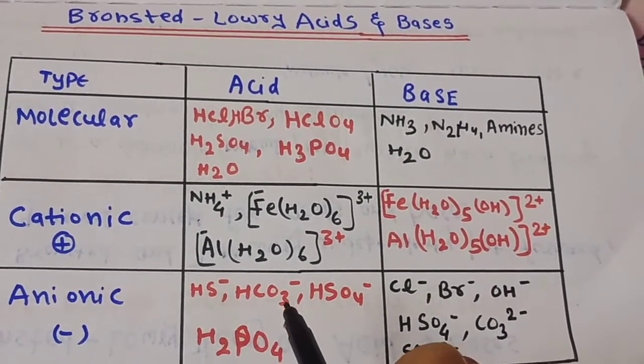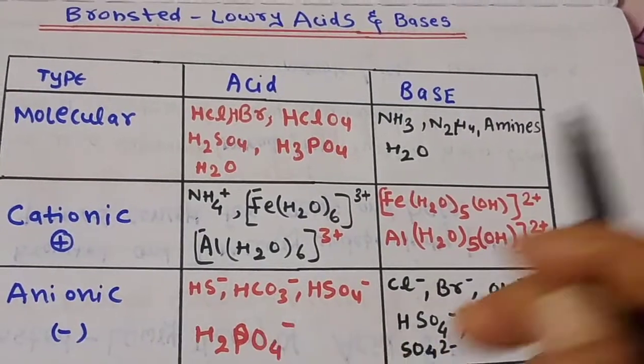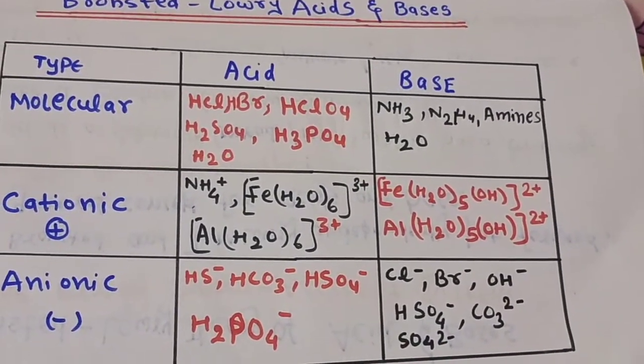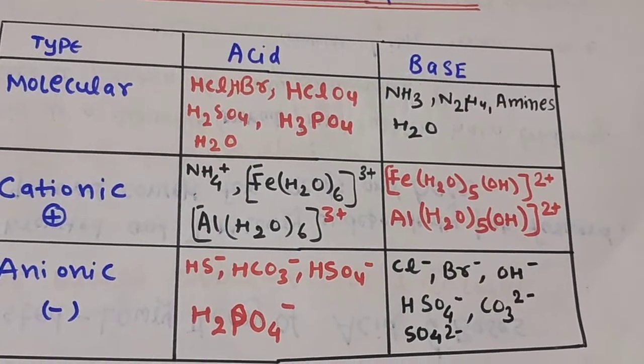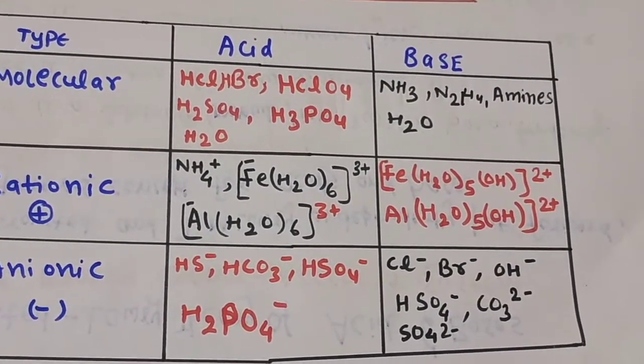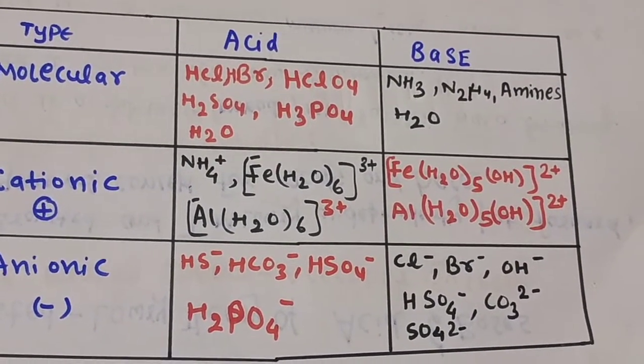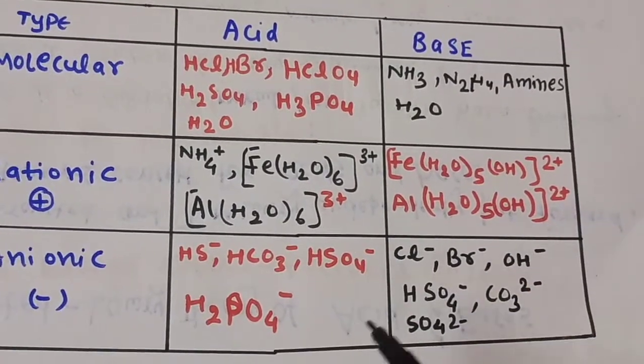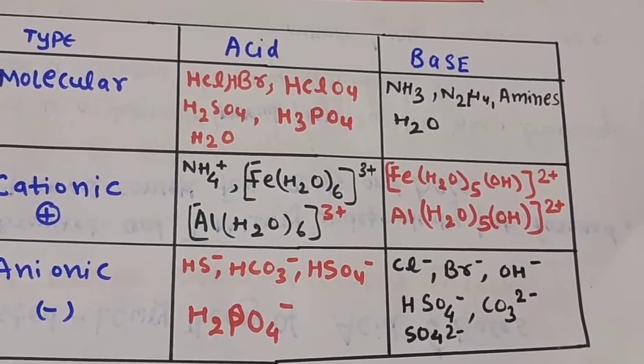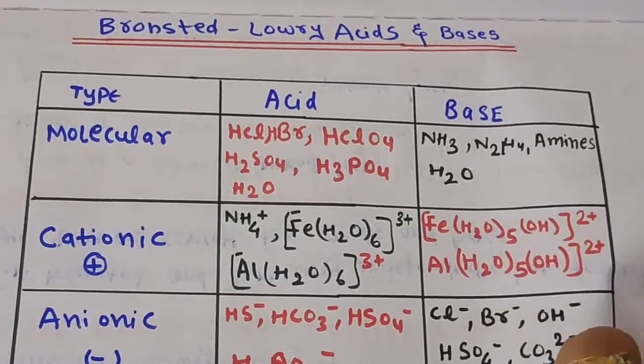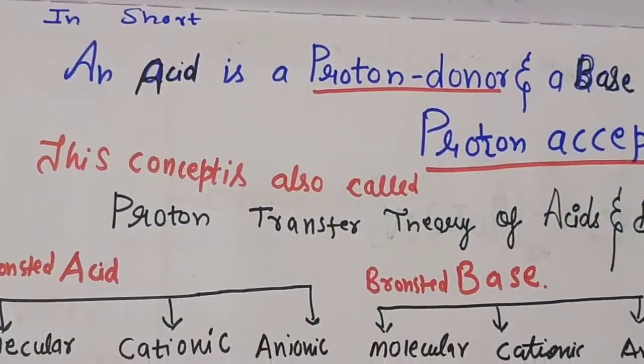Here we can say this is from our carbonic acid H2CO3. So it's a bicarbonate ion, it's a bisulfite ion. Similarly here, chloride, bromide, hydroxide ions, and this is our bisulfate, carbonate, sulfate ions. So this is the classification of the Bronsted-Lowry acids and bases.